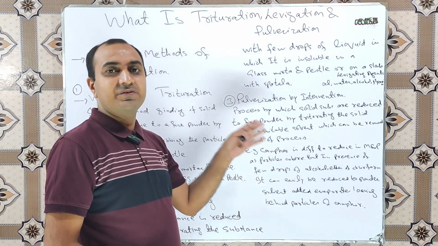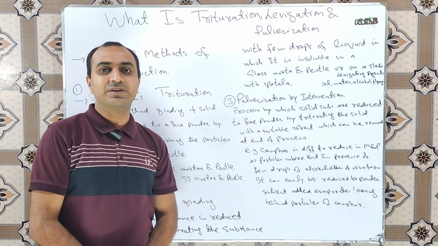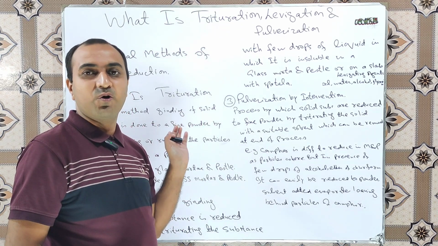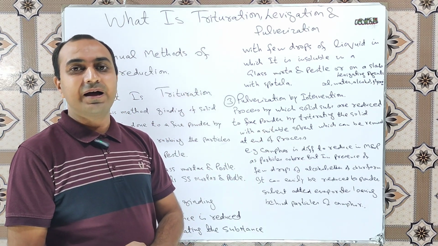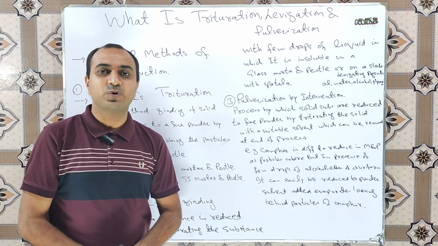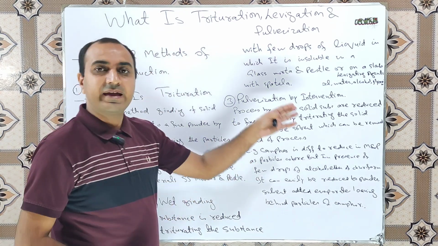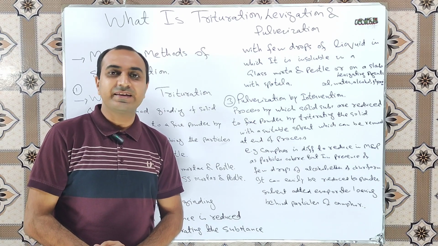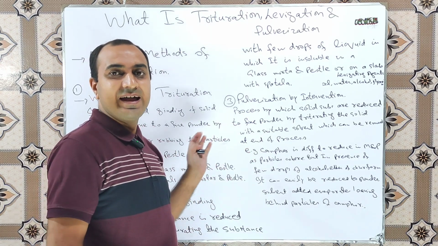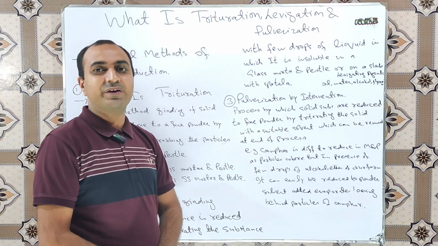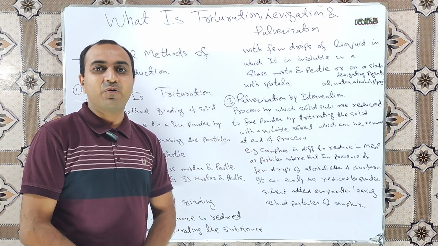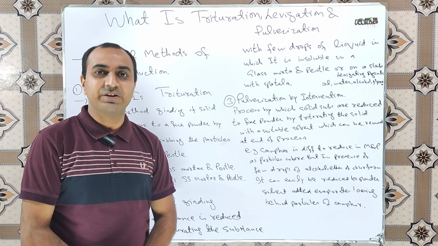In simple words, pulverization is the method where again we grind any material in mortar and pestle, but unlike dry grinding, we do this process in the presence of a solvent, which can easily be removed by the evaporation process at the end of the size reduction process, and we get the finely divided powder state of that material.